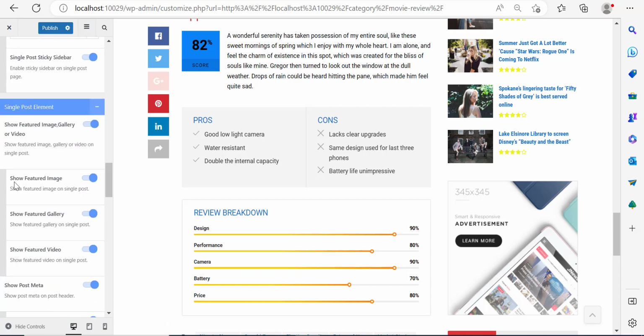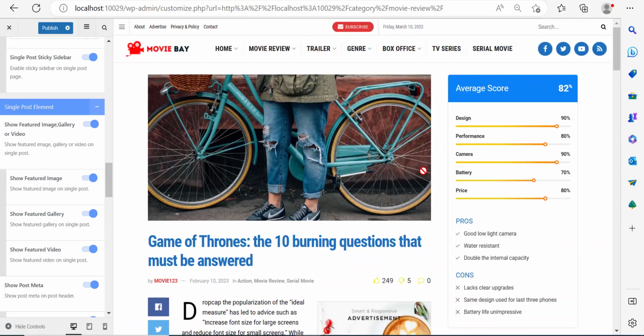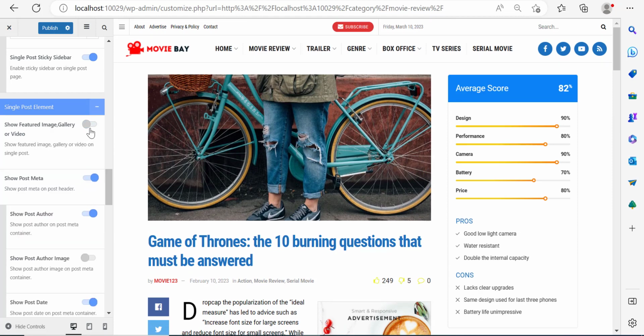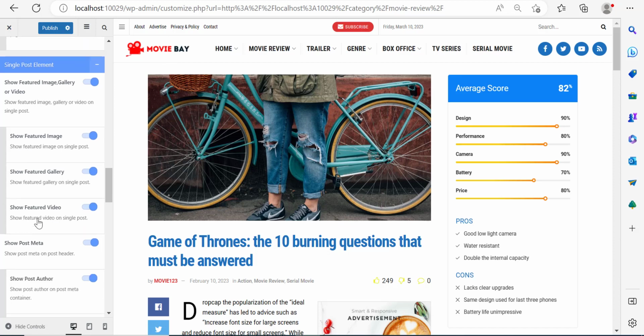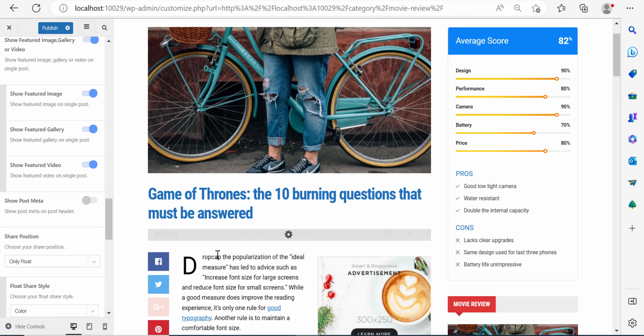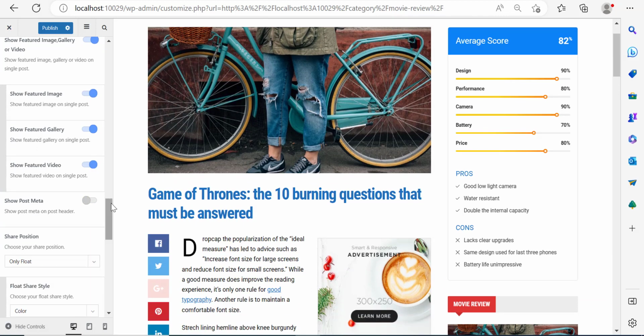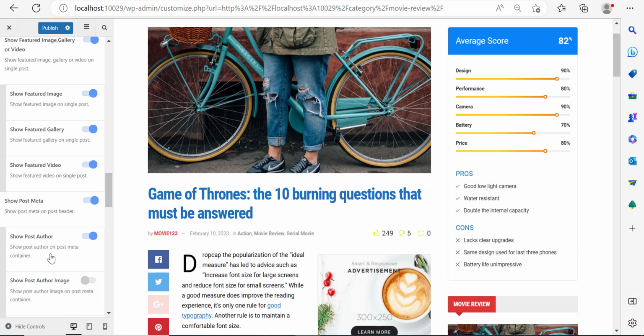Now I can decide to either show the featured image. The featured image is this image right here at the top. If you want to show it, you can show it. If you want to not show it, you can click disable, and it will be disabled. Now here, if I disable it from here, it's not working because I think this image is inserted inside. But anyways, over here, you can decide not to show post meta. The post meta is this information over here, but I'm just going to show them. I prefer to show them, but you can decide not to show them.